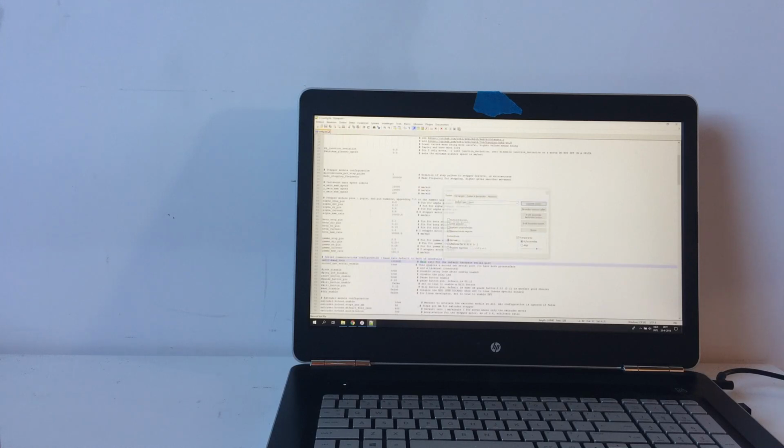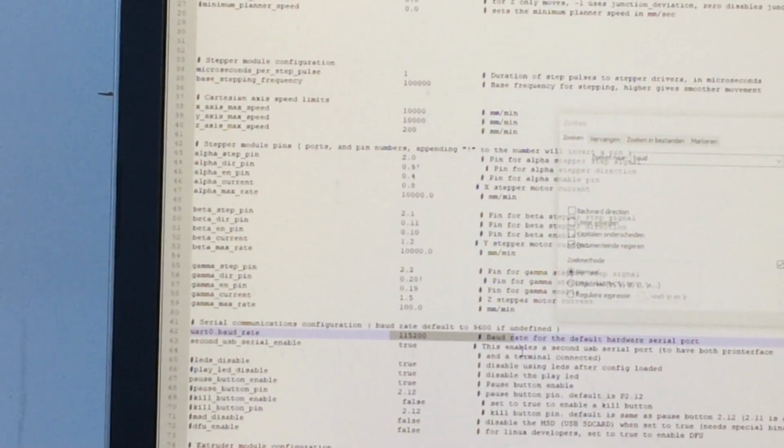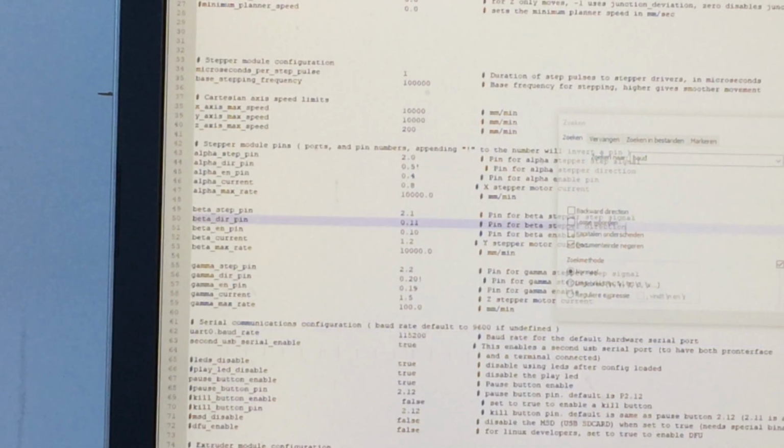My current baud rate is at 115,200, which is shown over here, and that's actually the baud rate I need. So this is a good example of a good file for my main system. I'm also looking if there is something described about Marlin, for example, or SmoothieWare.